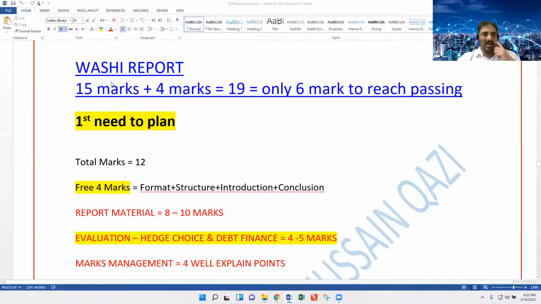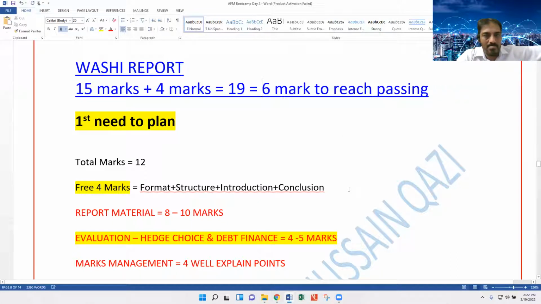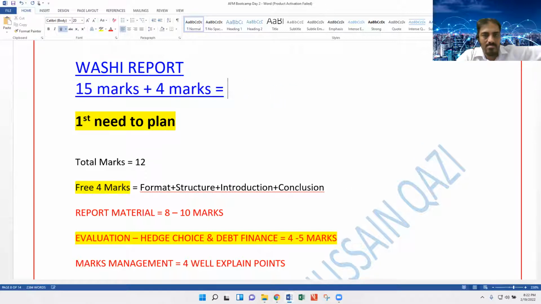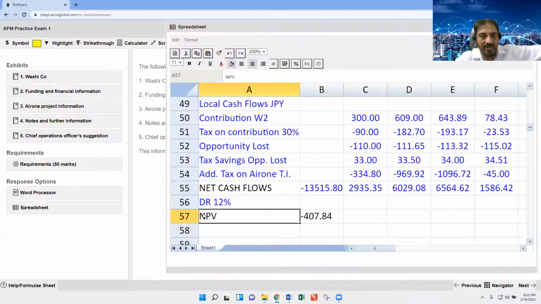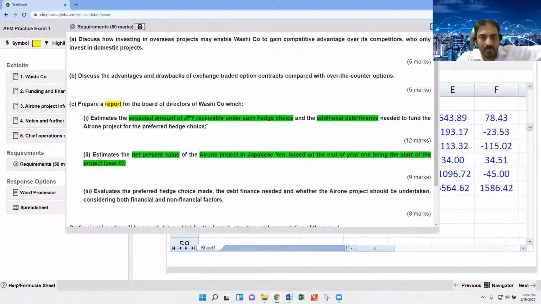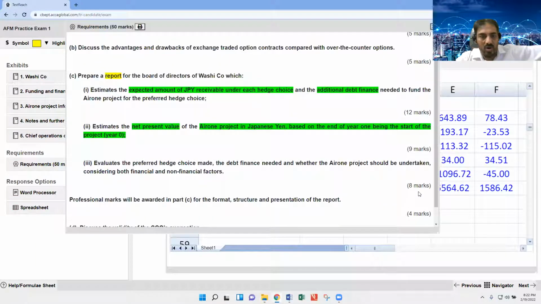Now this is the point about the report. The very first thing is that the report